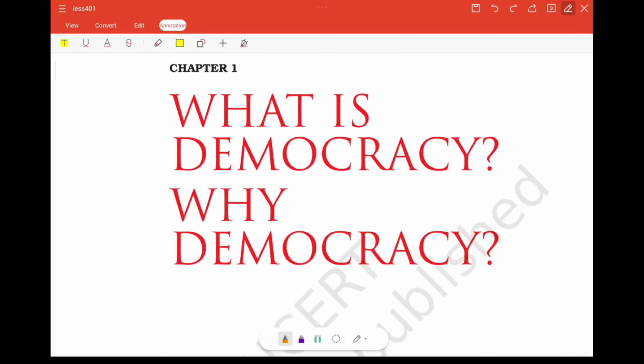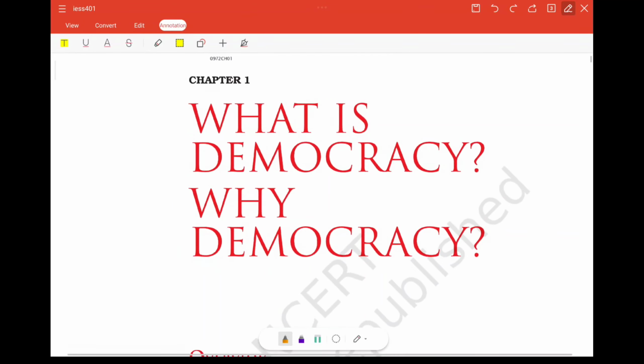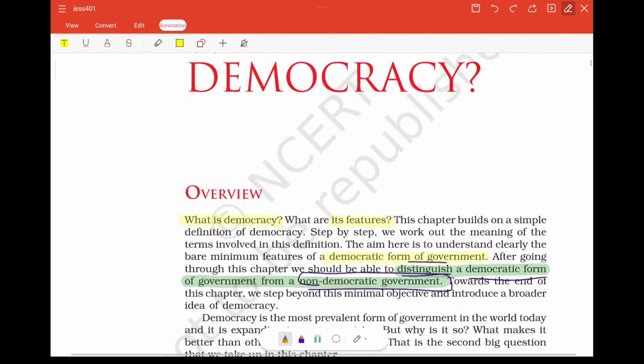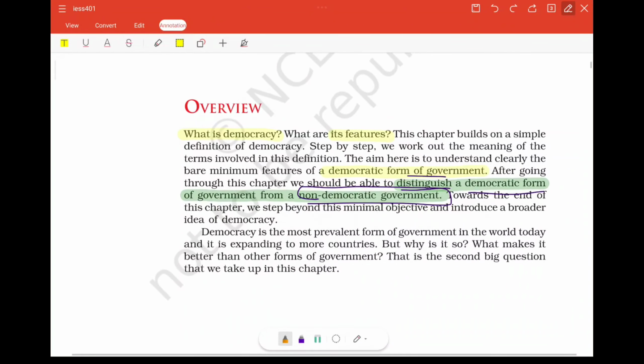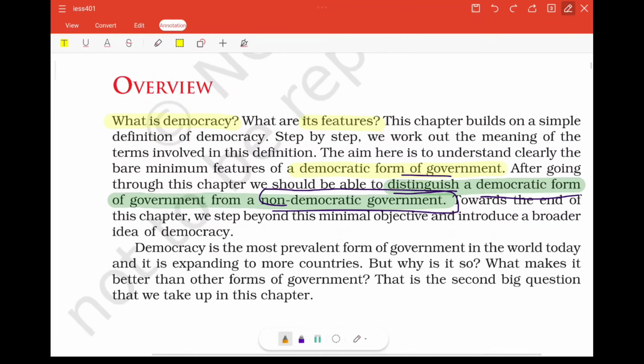So in this lecture, we are going to discuss chapter 1 of class 9th political science, which is What is Democracy, Why Democracy. This is going to be the first part of this chapter, in which we will go through the overview and the definition of democracy. In this chapter, we have to look at what democracy is, what the features of democracy are, and distinguish between the democratic form of government and the non-democratic form of government.